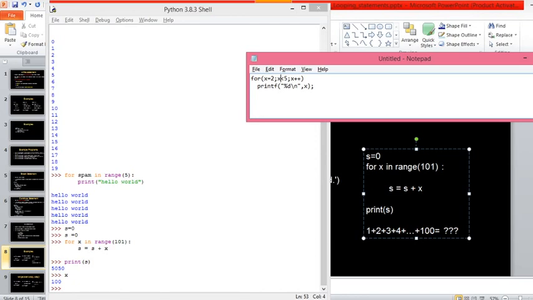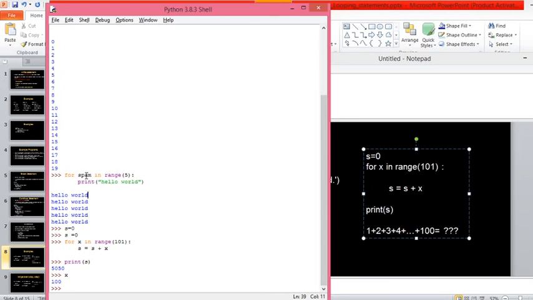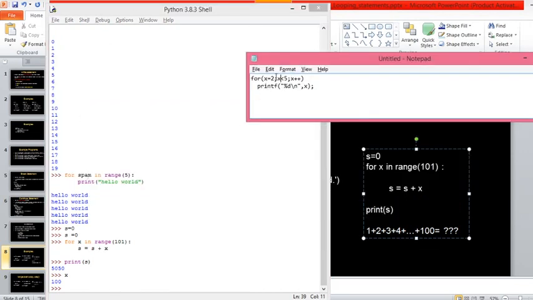Yes, sir. But here what I said in the Python for loop is that the variable always begins with the value 0, am I correct? So if I want a different starting value, other than 0, if I want a starting value as 1, or 5, or 10, can't we use this for loop for that purpose? The Python for loop.